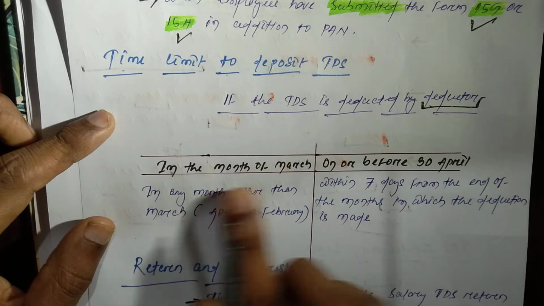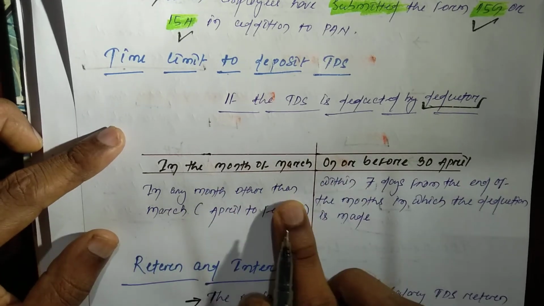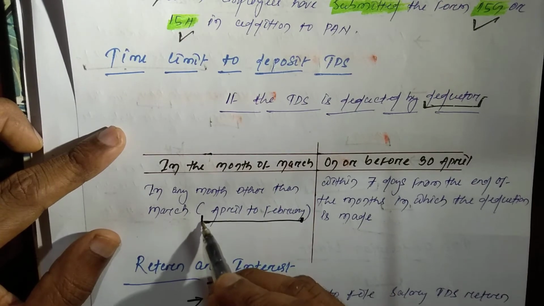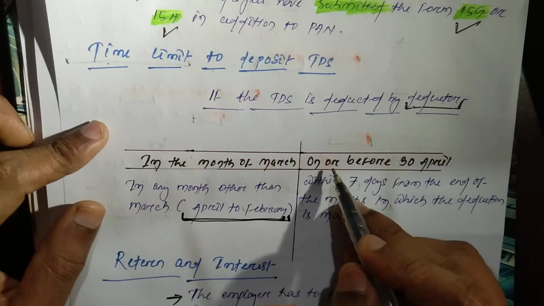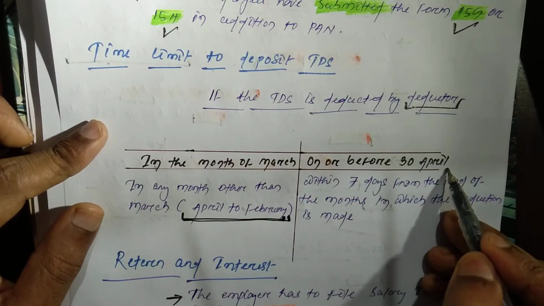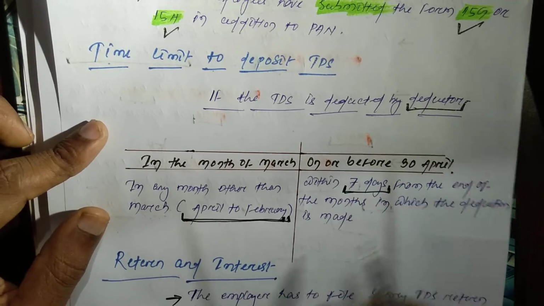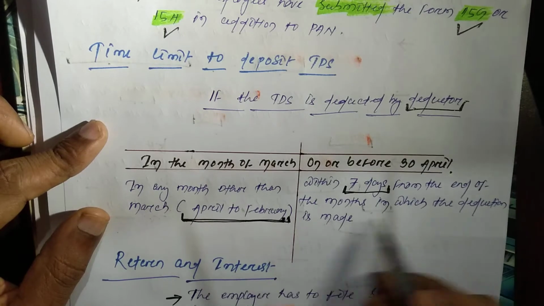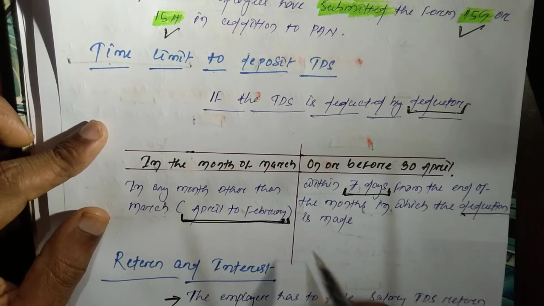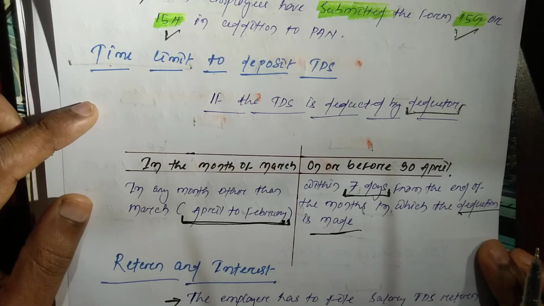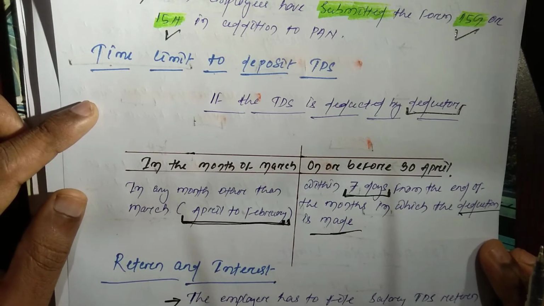In any month other than March, that is April to February, and in case of March, on or before 30th April, within 7 days from the end of the month in which the deduction is made. Right. This is the time limit to deposit tax deducted at source.